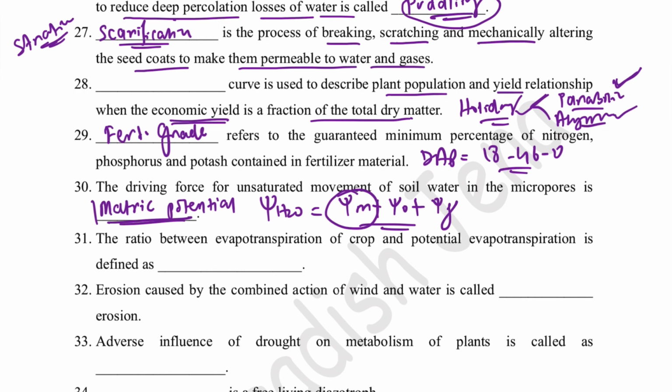Then the ratio between the evapotranspiration of the crop and potential evapotranspiration, that is, crop evapotranspiration and potential evapotranspiration, is called crop coefficient. Crop coefficient.